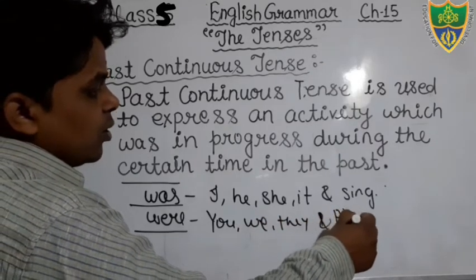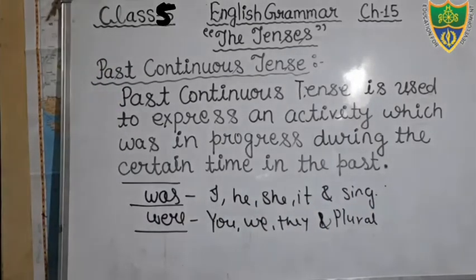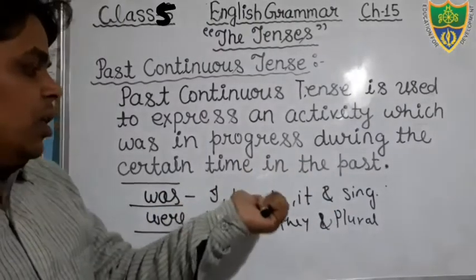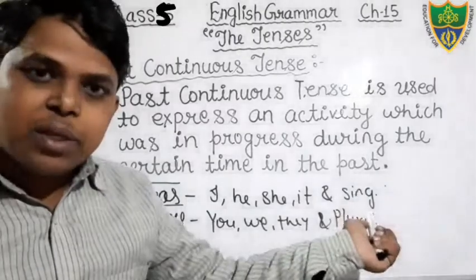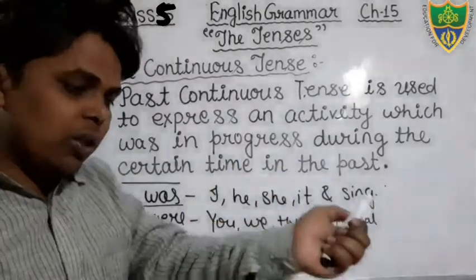Plural subject means more than one; it denotes more than one thing. So keep in mind, there are two helping verbs in this tense, was and were. We use was with I, he, she, it and singular subject, and we use were with you, we, they and plural subject.